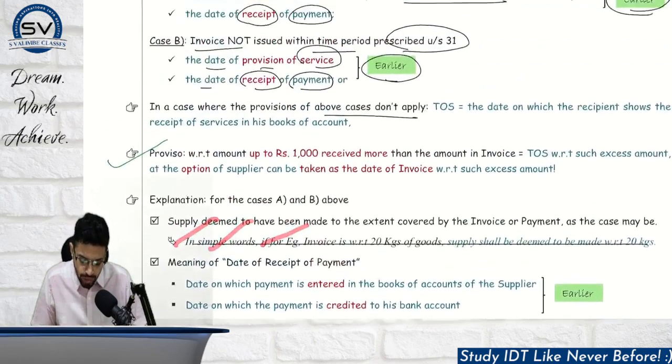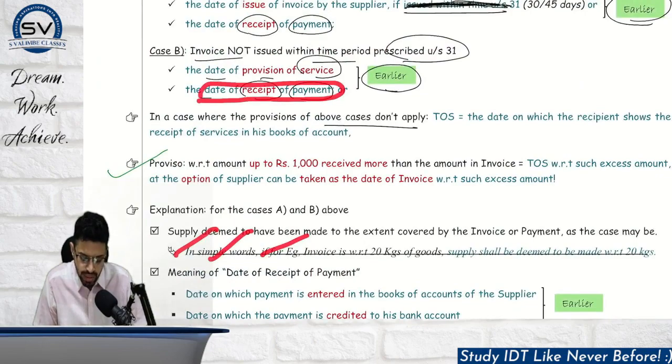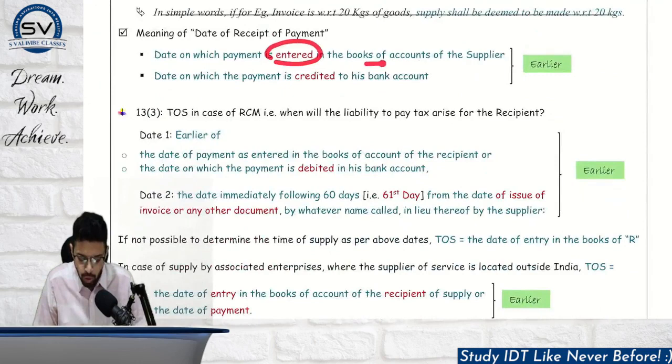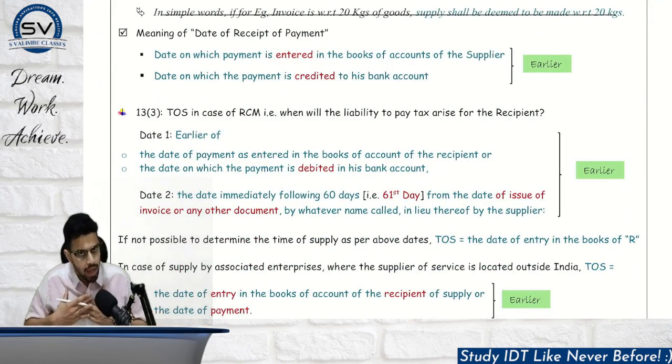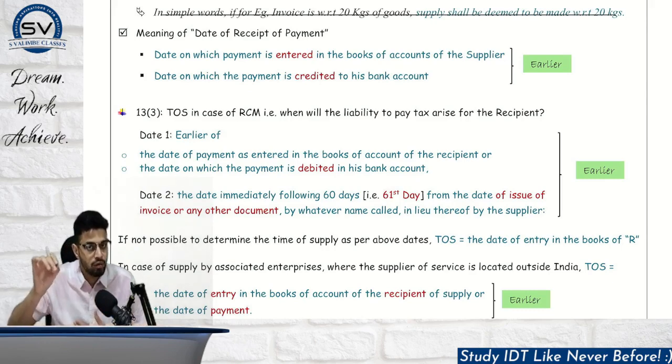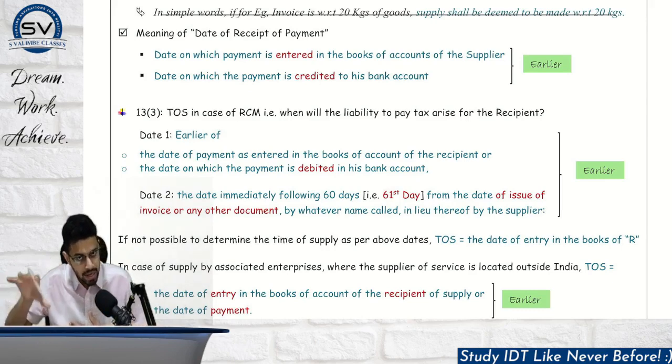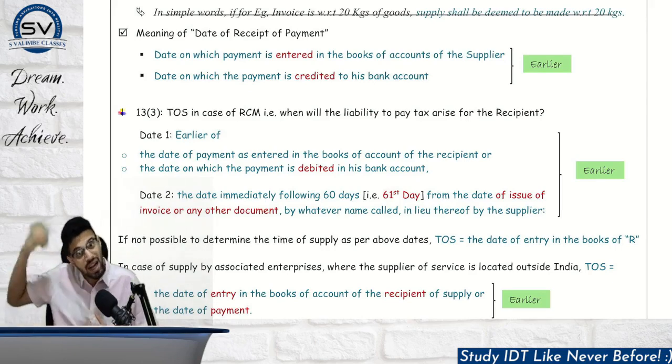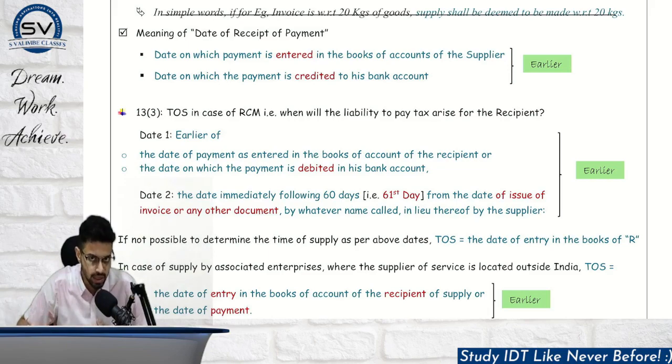Now, what do you mean by this word, date of receipt of payment? This means earlier of the payment entered in the books or payment is credited to the bank account. So I am the supplier. For me, what is the date of receipt of payment? The date on which I record that entry in my books, or the date on which the payment is actually credited in my bank account, whichever is earlier, right?